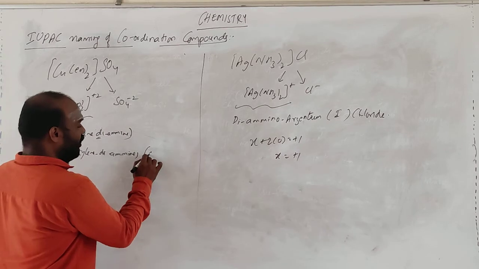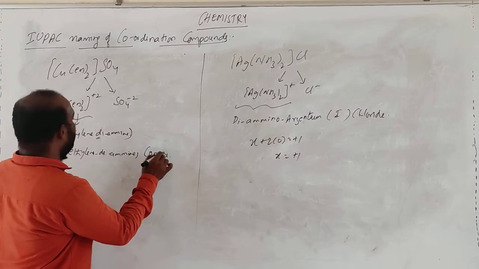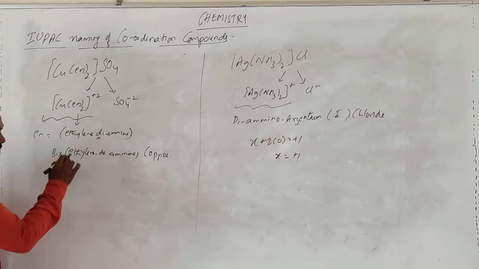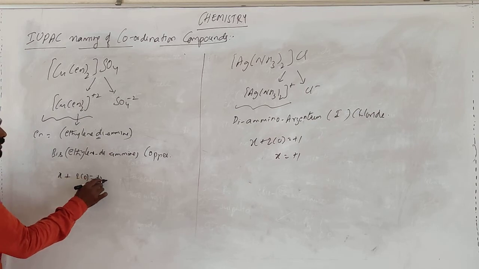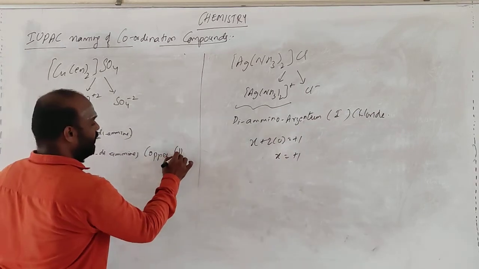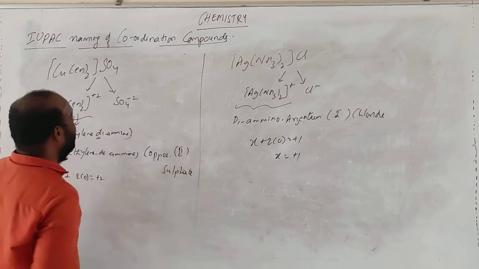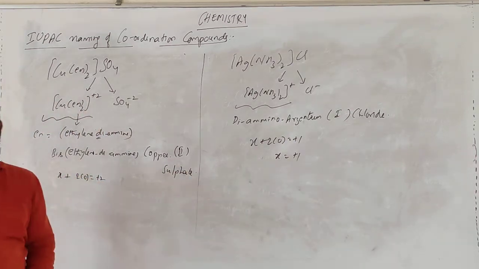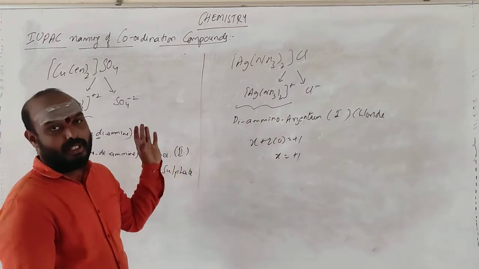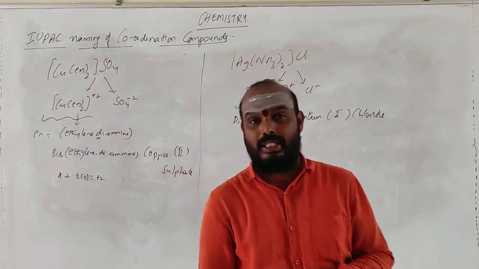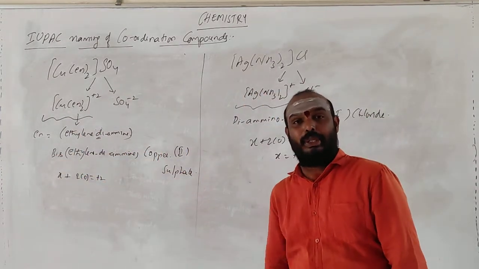Going for copper. What is the oxidation state? So X plus 2 times of 0 is equal to plus 2. So what will be copper 2 sulfate. See, till now whatever we have discussed, those are the names given with respect to the coordination entity having the positive charge. Let us discuss some examples which are having the negative charge, right?